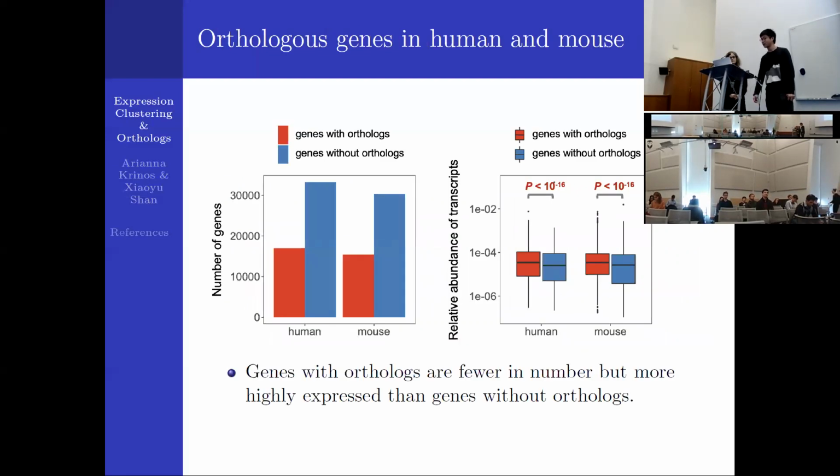And firstly, as for orthologous genes in human and mouse, we found that only a small proportion of genes are found with no orthologs. But those genes found with orthologs are significantly more highly expressed than those genes not found with orthologs, suggesting that these genes with common ancestors are more important in cell function.